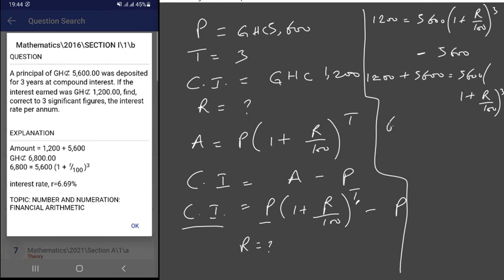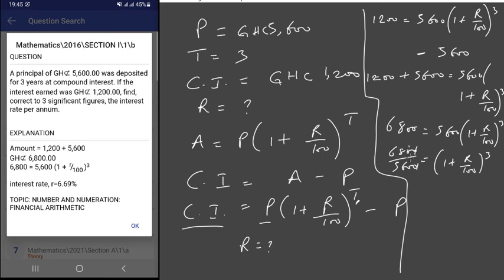If you add this up, you get 6,800 equals 5,600 times 1 plus r over 100 raised to the power of 3. The next thing we do is divide both sides by 5,600. That gives you 6,800 over 5,600 equals 1 plus r over 100 raised to the power of 3.